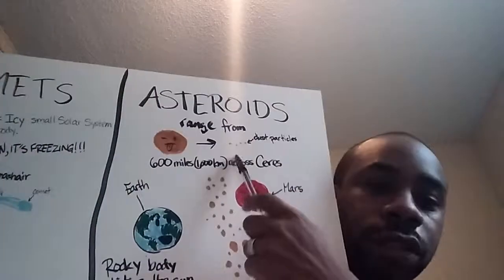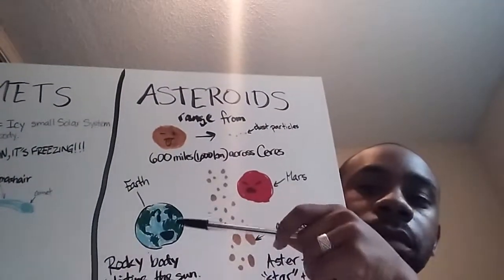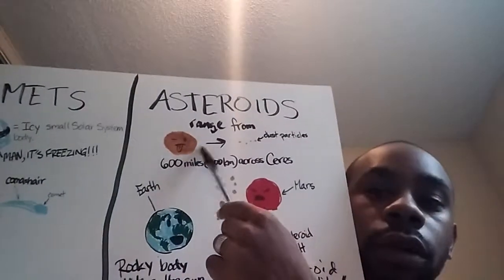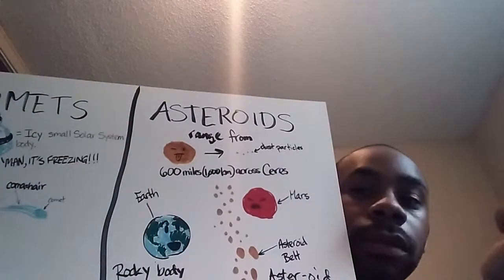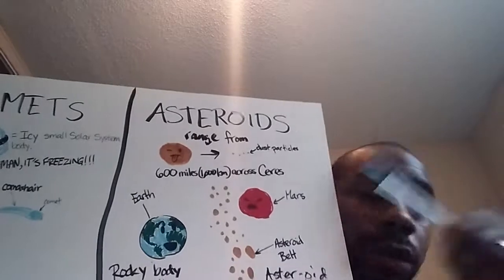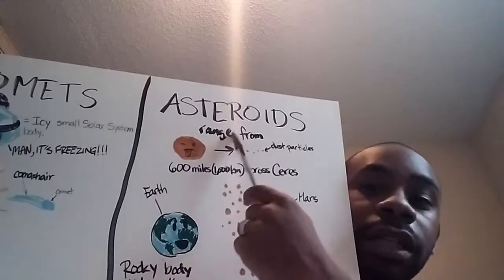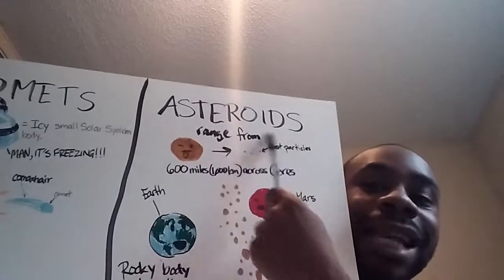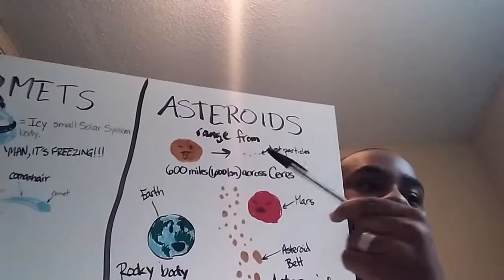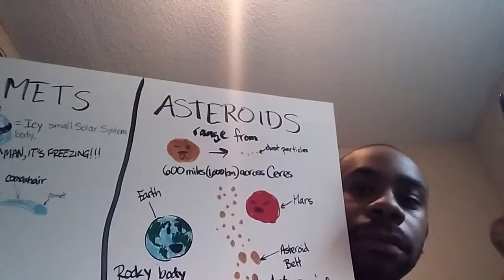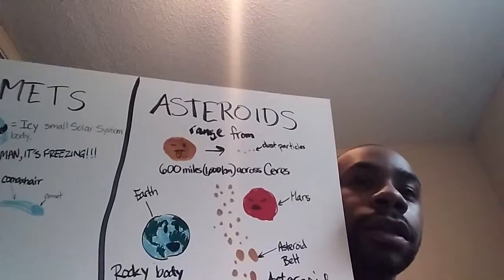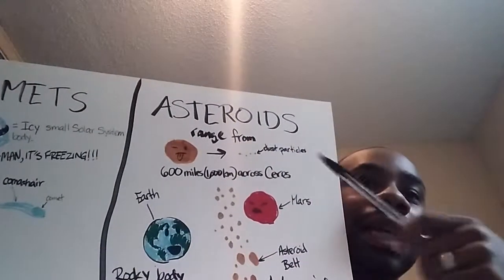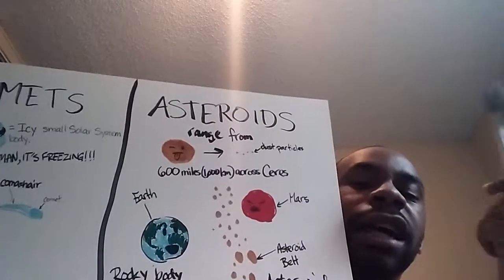On the other hand, we have asteroids. First of all, the name is actually two words, aster and oid. Aster means star, like astronomy, astrology. And oid means like. It's not that particular thing, but a kind of thing, like humanoid or metalloid. Anytime we see oid, it means like. It's not the thing really, but it's kind of like it.